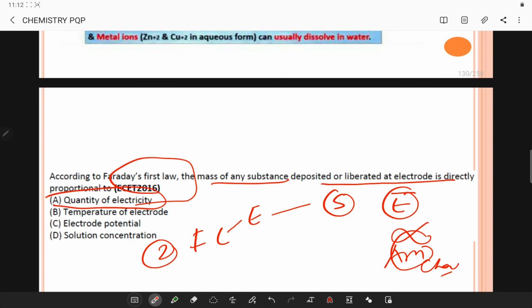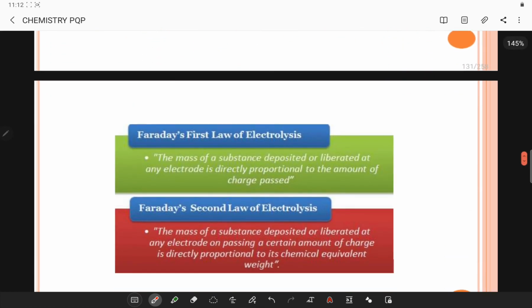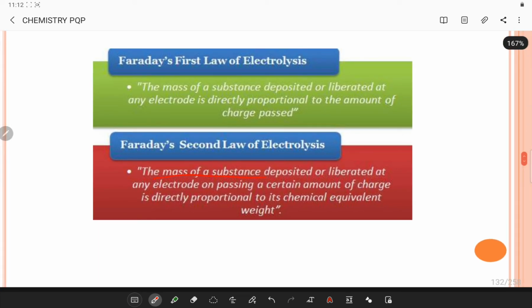So if you see the options, this is it. We also have a second law, in which the mass of a substance deposited or liberated at an electrode by passing a certain amount of charge is directly proportional to the chemical equivalent weight. Remember these two laws, they are very important.